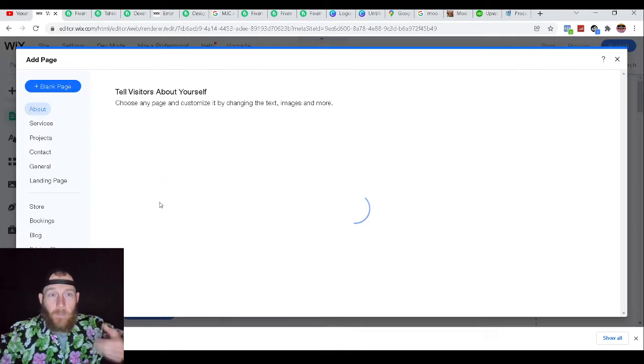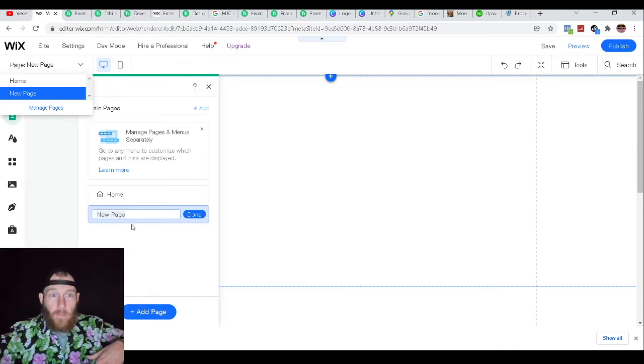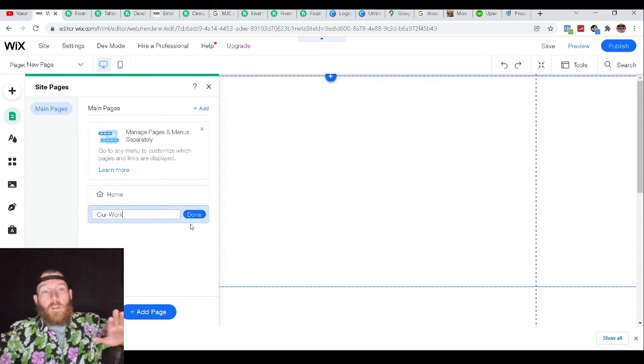Okay. I'm going to add a page, and this page is going to be a blank page. And then now boom, new page. I'm going to go to manage page. I'm going to name this one our work. You can name it whatever you want. Portfolio, your work, doesn't matter.